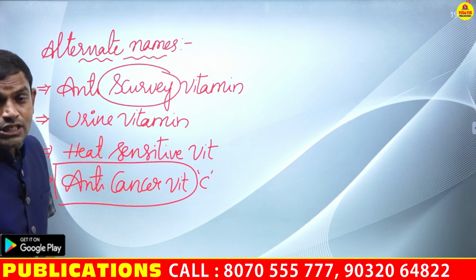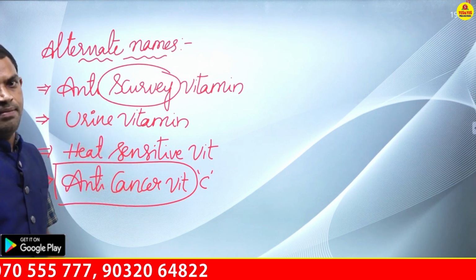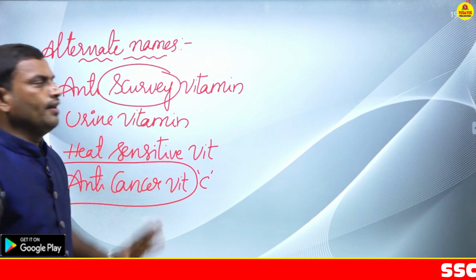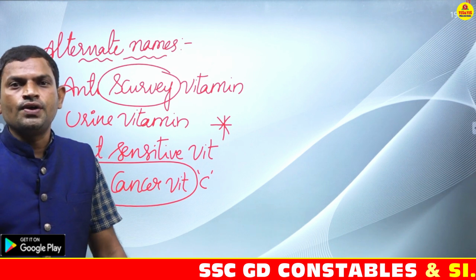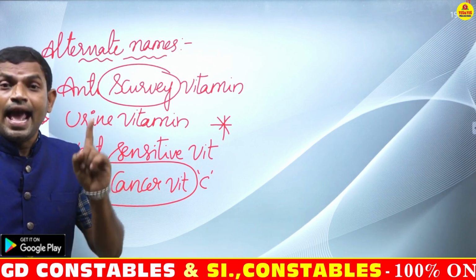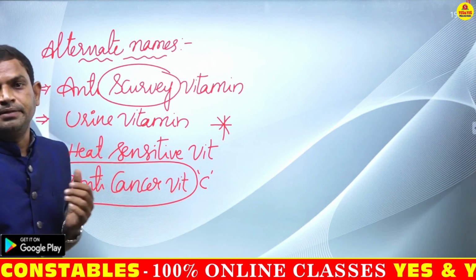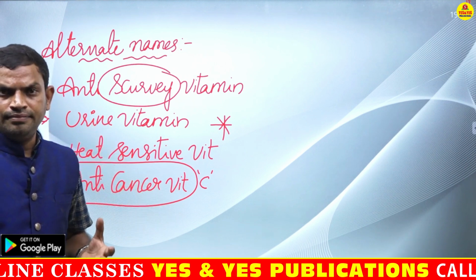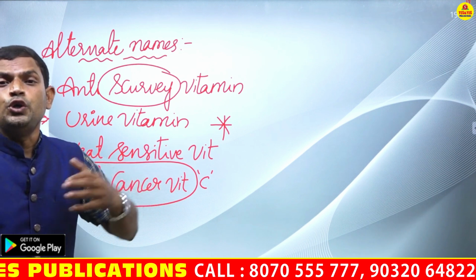Next, why is it called urine vitamin? Because this is the only vitamin regularly excreted through urine. An important bit again from the NCERT textbook. Since vitamin C is always present in the urine, regularly it will be sent out through urine.